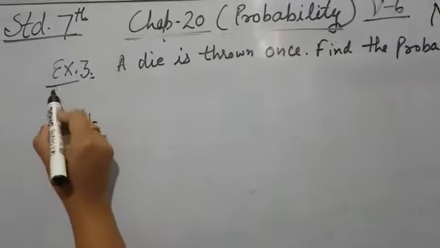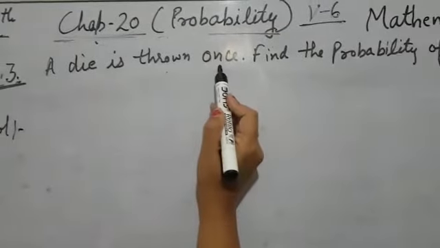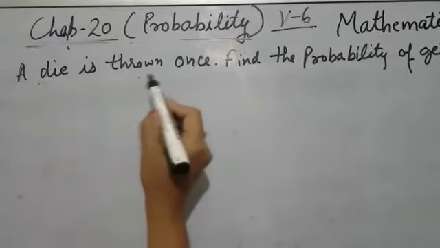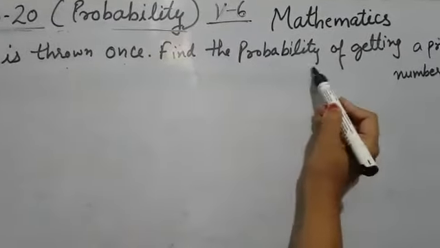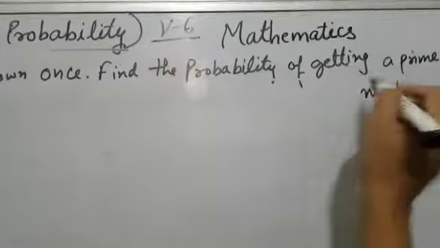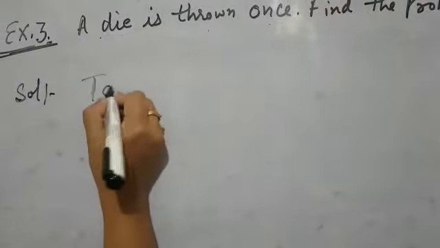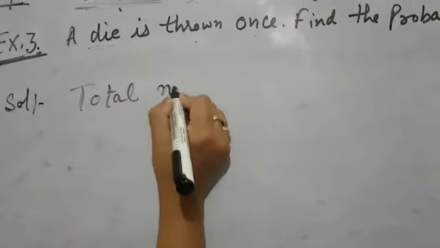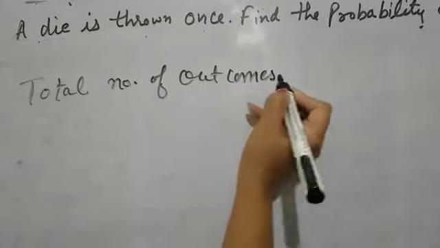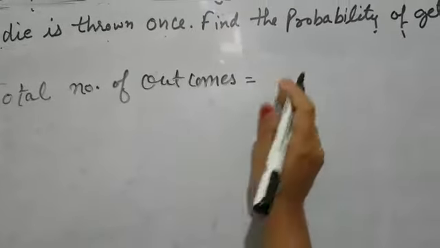One more example I would like to discuss with you. A die is thrown once, the die which is used in the Ludo game. Find the probability of getting a prime number. So here we will write whatever we need in the formula: favorable outcomes and total number of outcomes. We will write the total number of outcomes first.